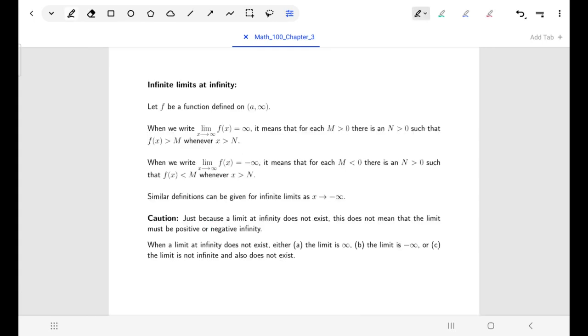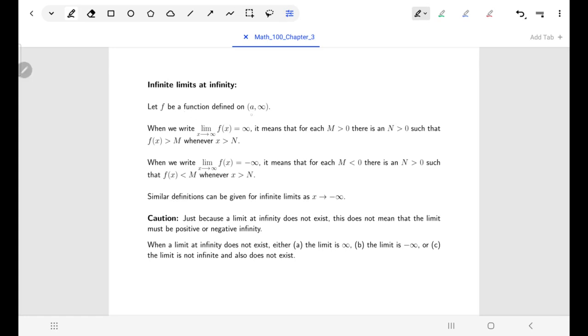And now the last thing for us to talk about are infinite limits at infinity. So not just stopping and saying the limit does not exist, but being more specific and saying the limit does not exist because the function diverges to either positive infinity or negative infinity.